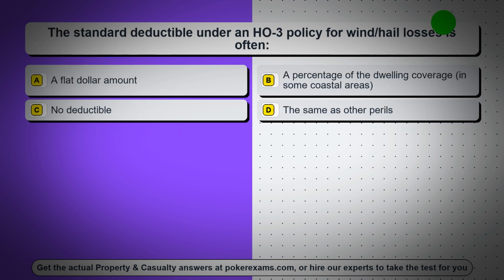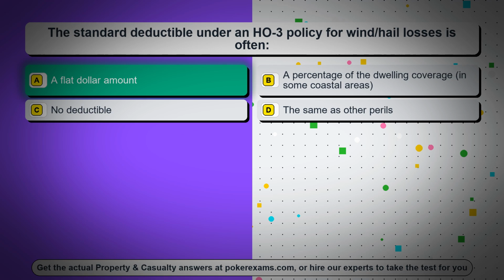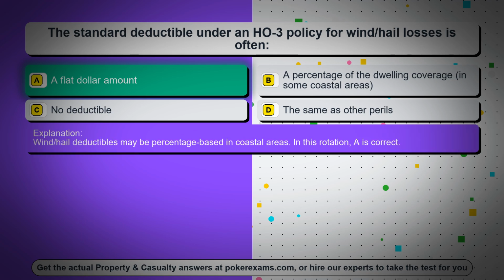Question 71. The standard deductible under an HO3 policy for wind/hail losses is often, option A, a flat dollar amount. Option B, a percentage of the dwelling coverage, in some coastal areas. Option C, no deductible. Option D, the same as other perils. The correct answer is option A, a flat dollar amount. Wind/hail deductibles may be percentage-based in coastal areas.